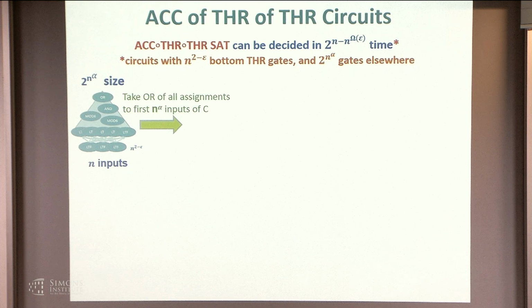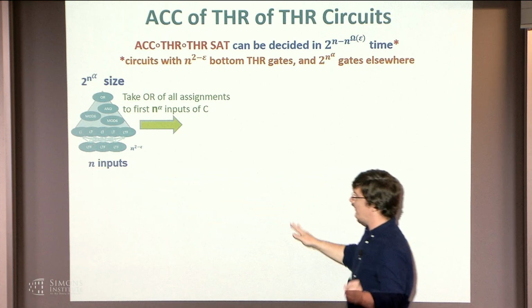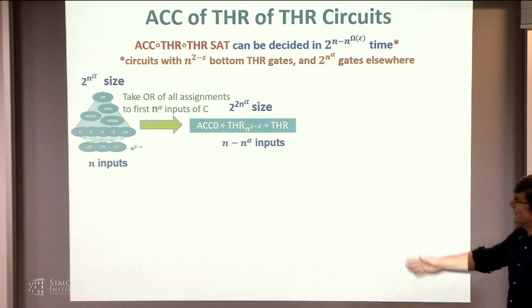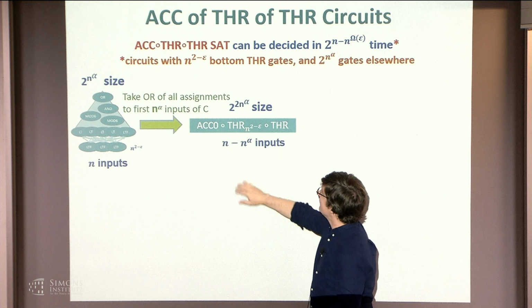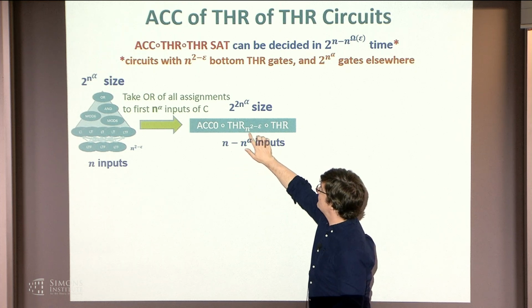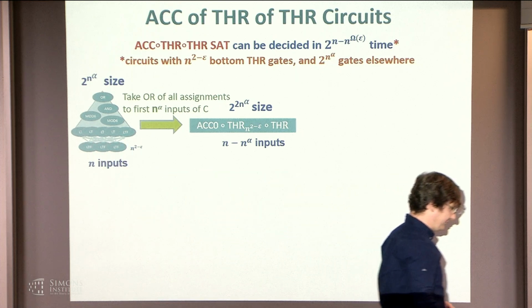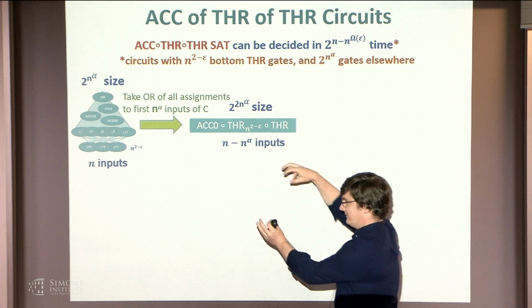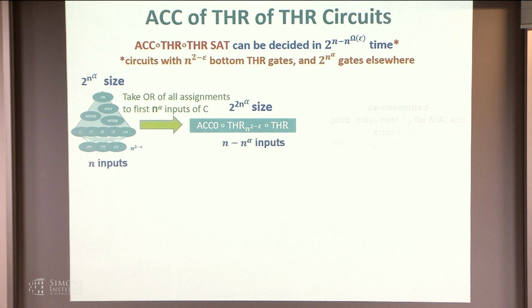So the first thing is, at this point, standard to do with a SAT algorithm of this kind. You reduce it to the evaluation problem over all possible inputs. So you fix some n to the alpha inputs, and you take the OR of all possible assignments to those. That gives you again an ACC 0 circuit with an OR on top, but it has fewer inputs. Each of these thresholds here still has fan in n to the 2 minus epsilon. But of course, these thresholds are now in different copies for all the 2 to the alpha copies we had.